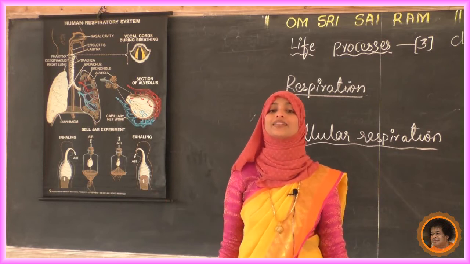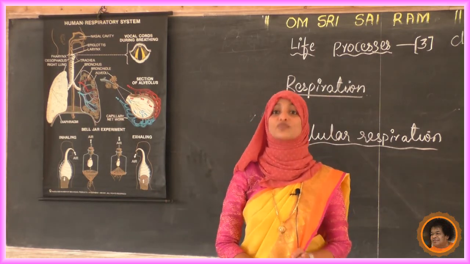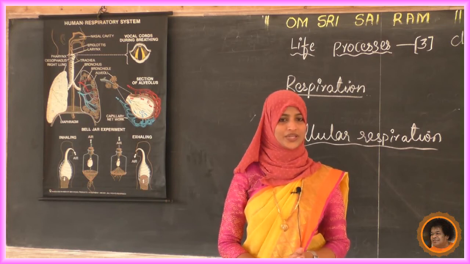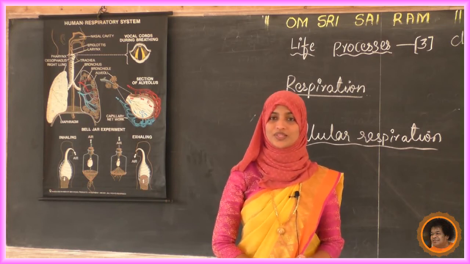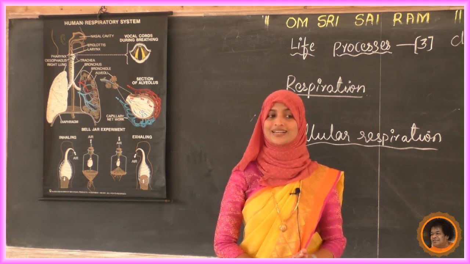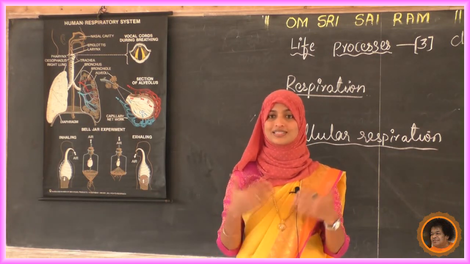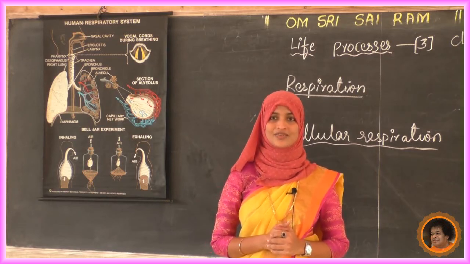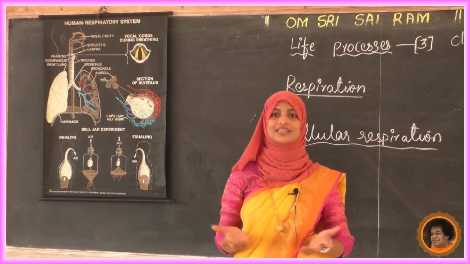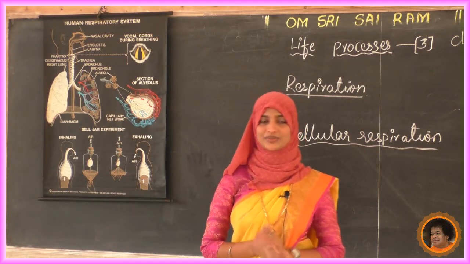Next, explain the entire respiratory system with a diagram. Now one last question: write the difference between respiration in terrestrial animals and aquatic animals. Whether there is a difference or anything, you have to collect and write down. Thank you, students.